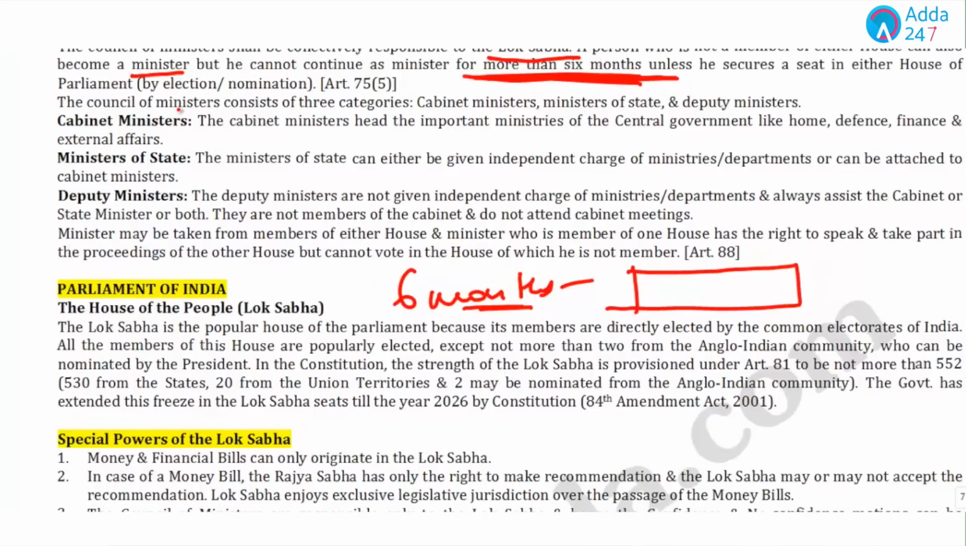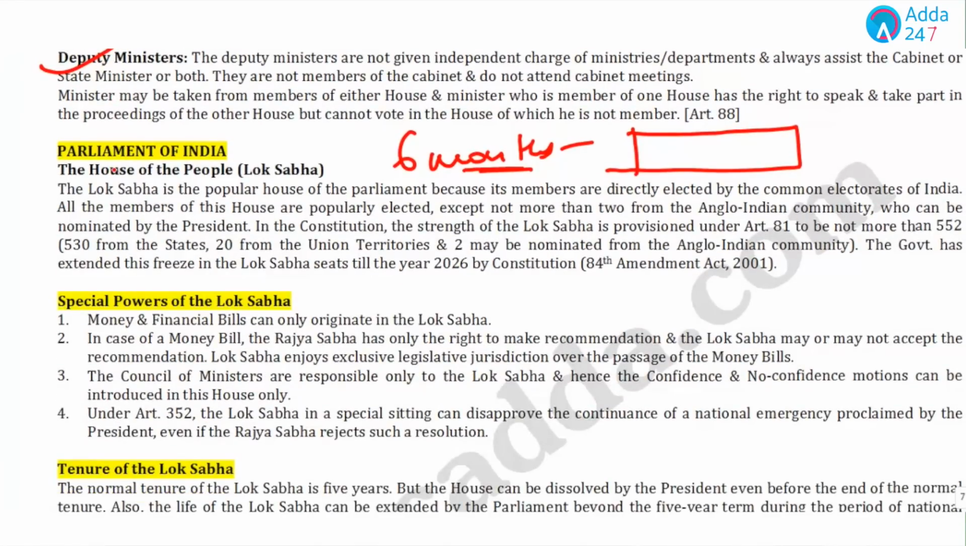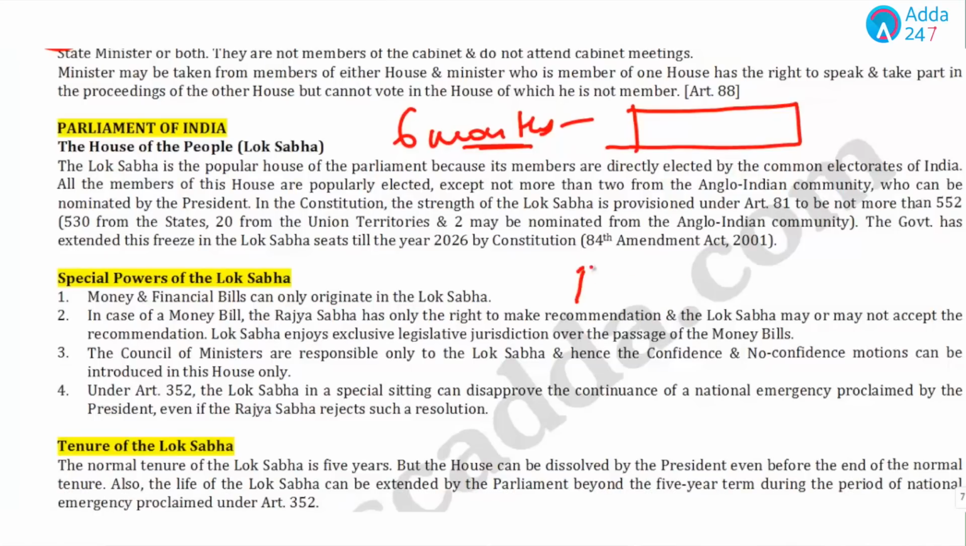If we talk about the Council of Ministers, it consists of 3 categories. The 3 categories are Cabinet Ministers, Ministers of State, and Deputy Ministers. Now, students, let's talk about the Parliament. Parliament comprises 3 things: Lok Sabha, Rajya Sabha, and the President. These 3 things combined make up the Parliament.